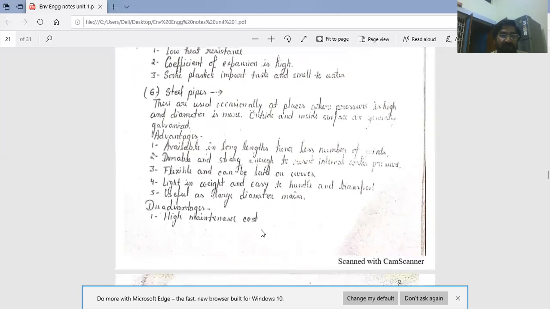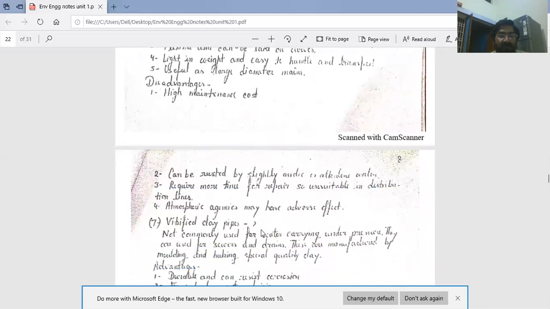Disadvantages of steel pipes. First is high maintenance cost. Second, can be rusted by slightly acidic or alkaline water. Third is they require more time for repair, so unsuitable in distribution lines. These pipes are not used in distribution lines. Used in big pipes to transmit water from source to water treatment plant. Fourth, atmospheric agencies may have adverse effect.